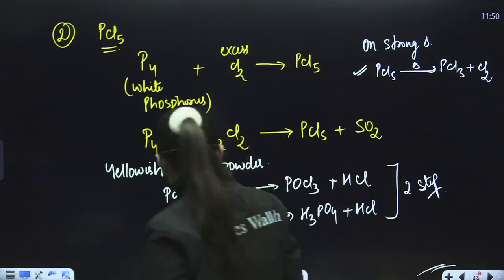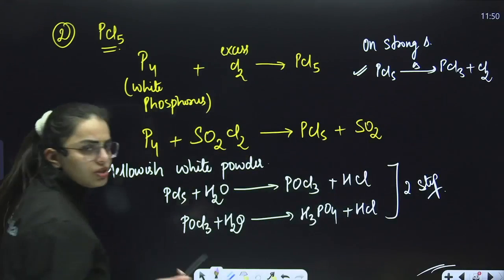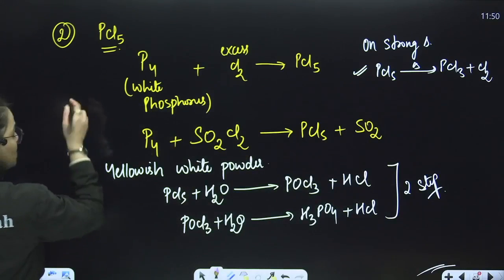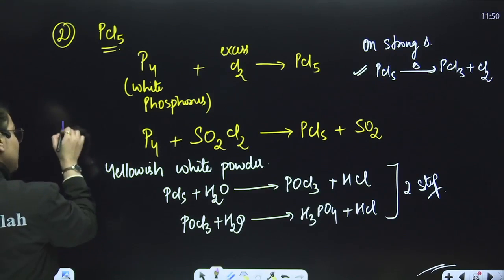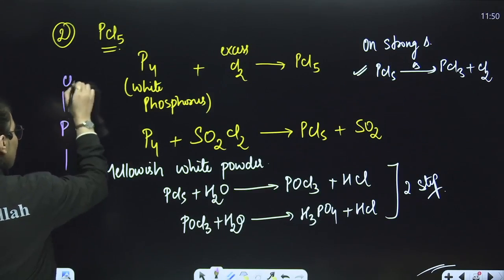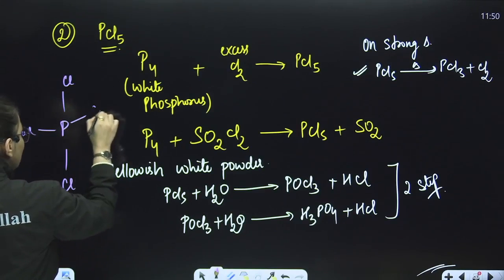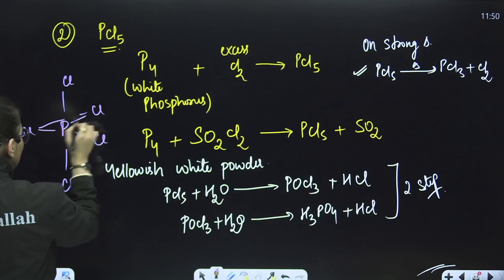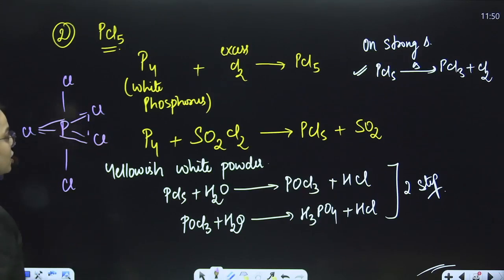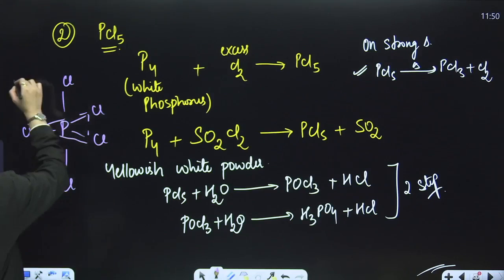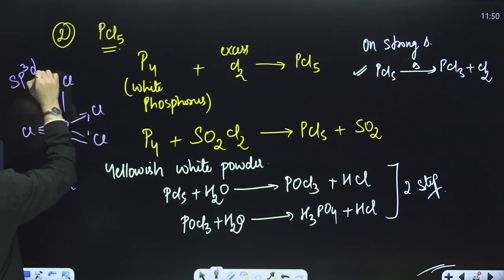Now, one more thing that is generally asked is about the structure. If you draw the structure of PCl5, you will see that these two are the axial bonds and these are the equatorial bonds. So, this is the structure for PCl5. The hybridization over here is sp3d.